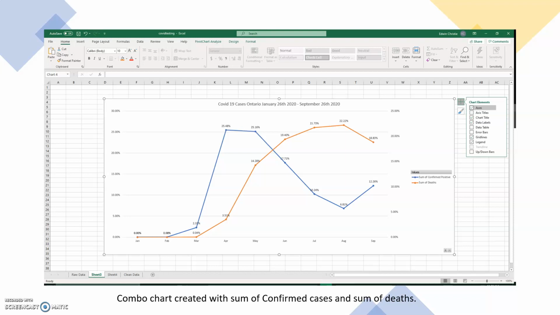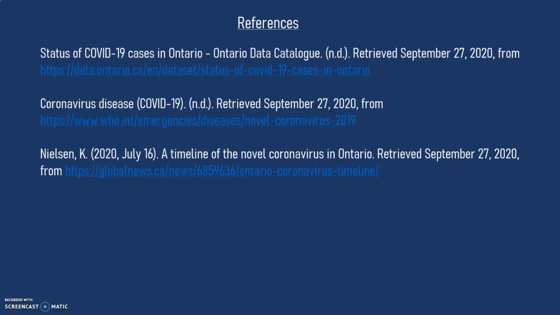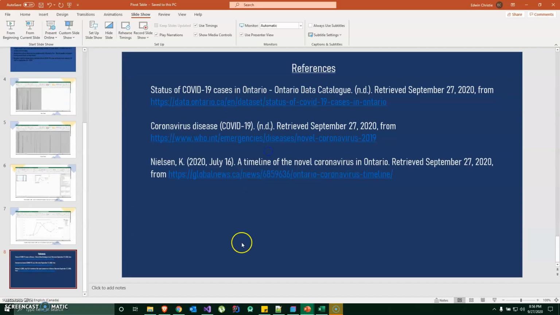And the number of sum of deaths has been declining from August to September because there has been a decline in sum of confirmed positive cases. But if these confirmed positive cases keep climbing up, we'll see the sum of deaths climbing back up again because they both go together. And these are the references from where I got my information.